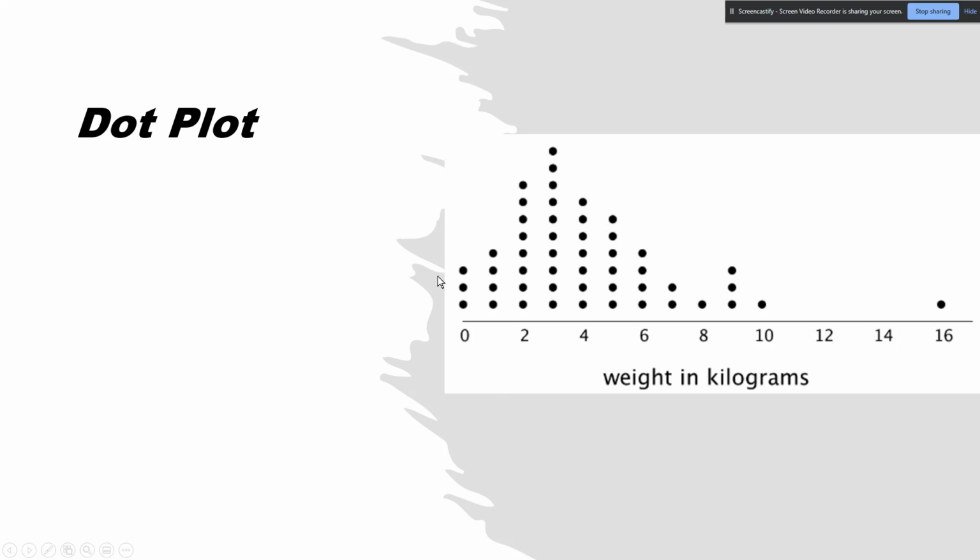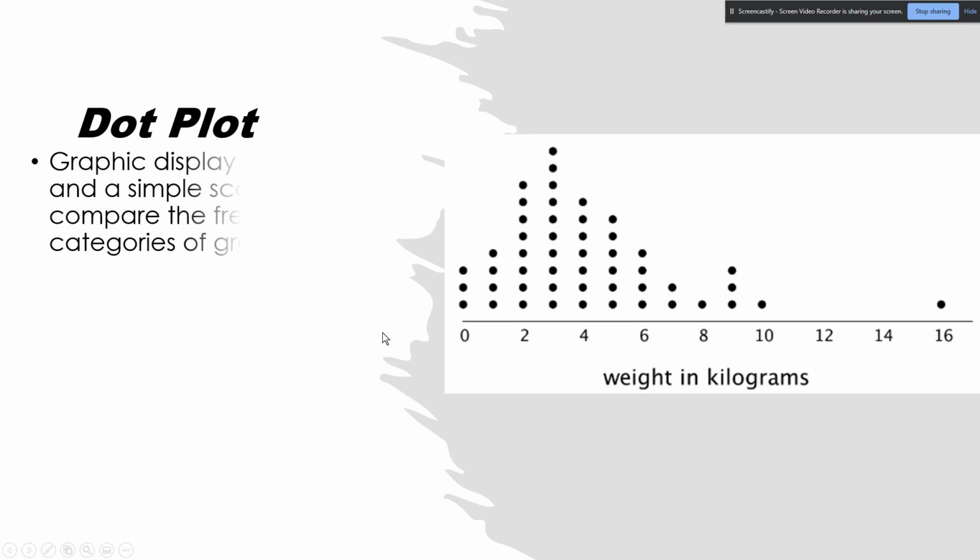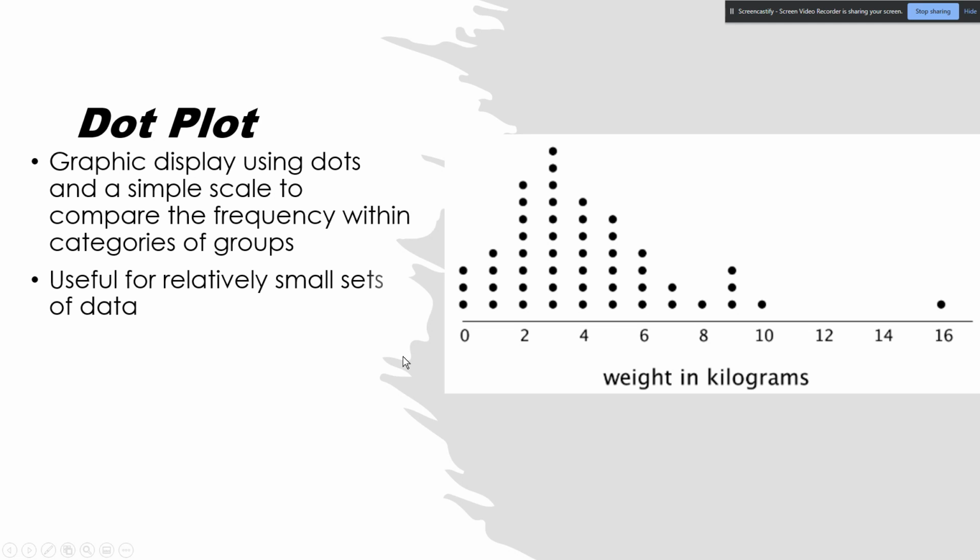Okay, we'll see this particular dot plot again. But what it is, is a graphic display using dots, and it's simple to scale, and it's used to compare frequency within categories of groups. It's useful for relatively small data sets, and displays clusters, gaps, and outliers.